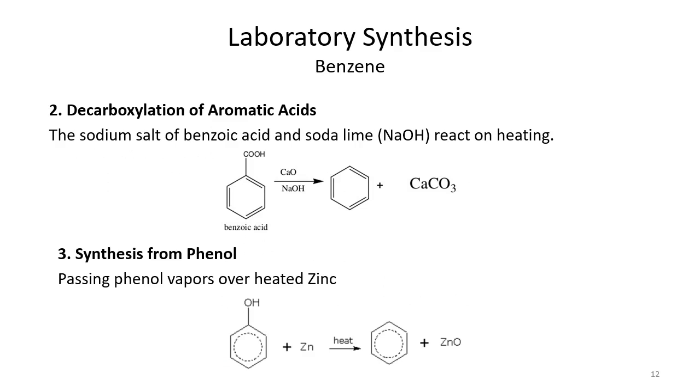Another method is that benzene can be prepared from aromatic acids through decarboxylation reaction. That is, if you use benzoic acid, then carbon dioxide eliminates in the presence of calcium oxide and sodium hydroxide on heating. So what we get is benzene plus calcium carbonate.